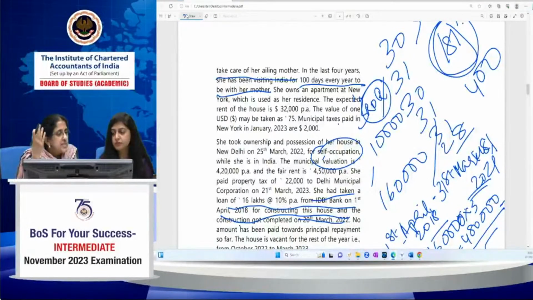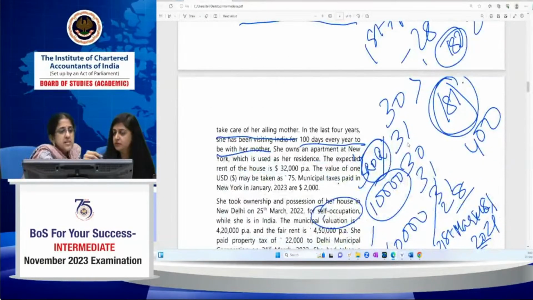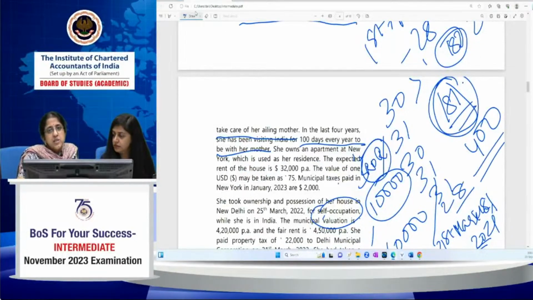Now I want the answer from Dipanshu, Naman. In Ananya's case, her total income from Indian sources is 10,000. 2,10,000 minus 2 lakh, it is 10,000. 10,000 is her income, which is less than 1,50,000. She stays outside India. Current year she's in India for 181 days. Last 4 years she's been in India for 400 days. Which condition to apply? Naman, Dipanshu.